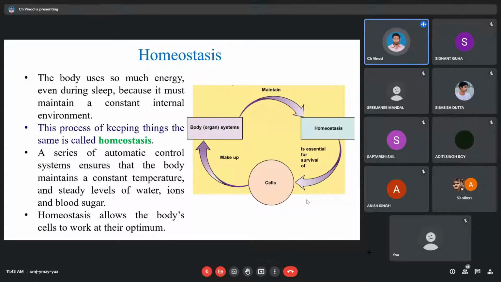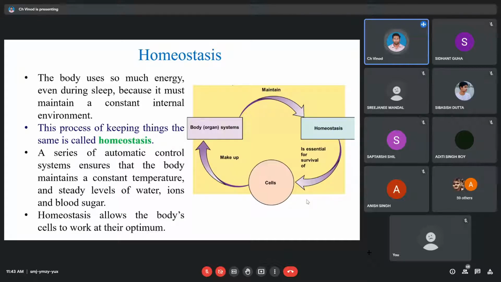Okay, so we have an environment. So what kind of environment are we talking about? It's about the water content. It's about the so-called salt balance. It's about the number of ions. It's about the sugar levels. It's about the temperature. It's about the pH of the solutions. So for the cell to survive, you require a specific environment inside also, and this environment should be maintained.